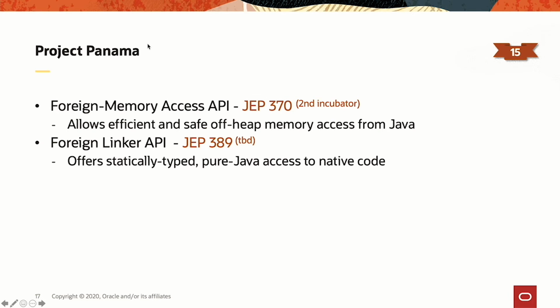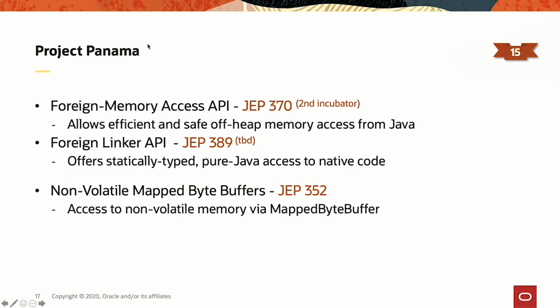So we are talking about accessing native memory securely from Java code. The second API is the foreign linker API. That API will offer statically typed, pure Java access to native code, so basically being able to easily and securely invoke native code from Java. There is a JEP, but that JEP is not yet targeted.